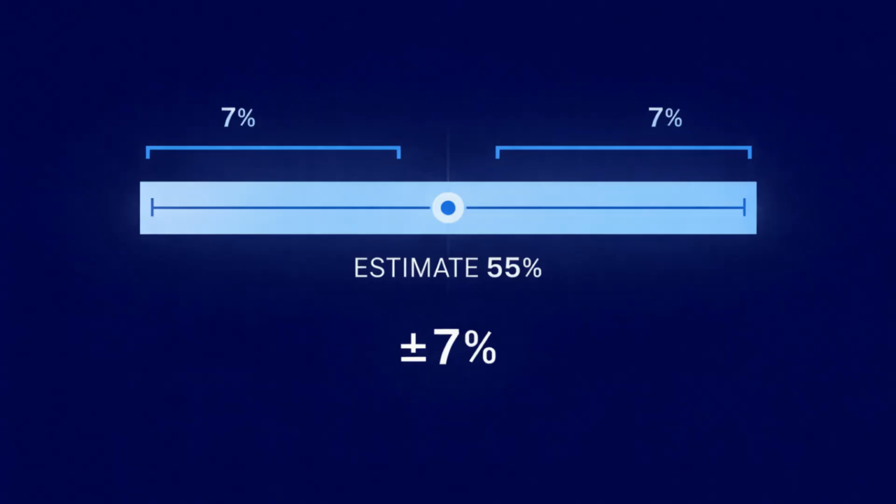We can also describe this interval using margin of error. The estimate is about 55%. The distance from the estimate to either end of the interval is about 7 percentage points. That means the margin of error is about 7%. We could say the estimate is 55% plus or minus 7%. Now let's think about why this result makes sense.